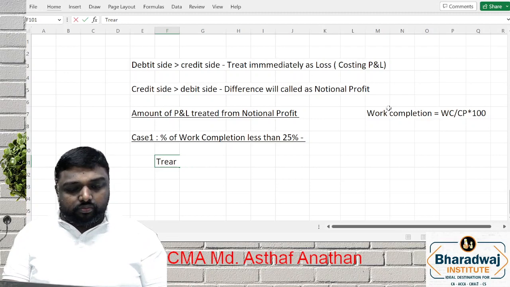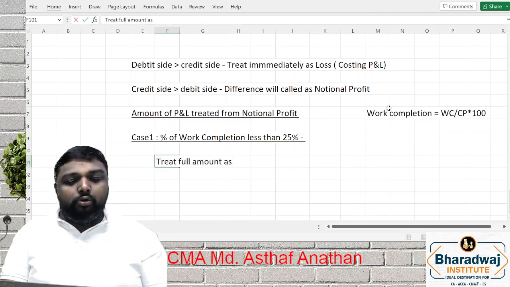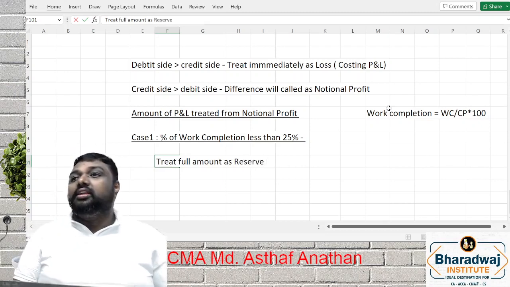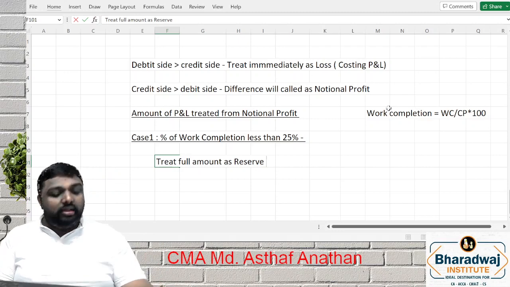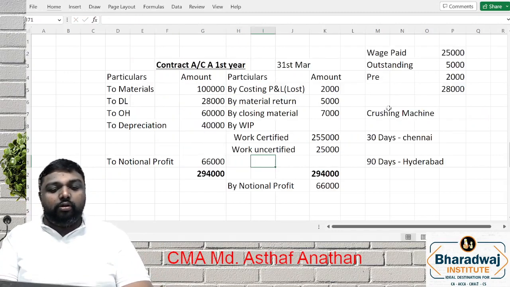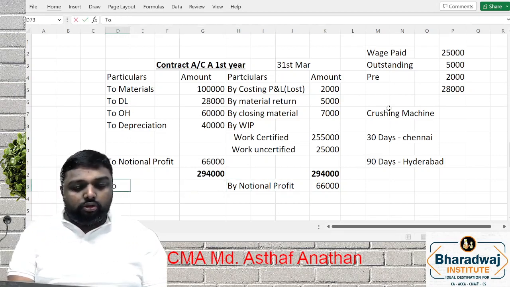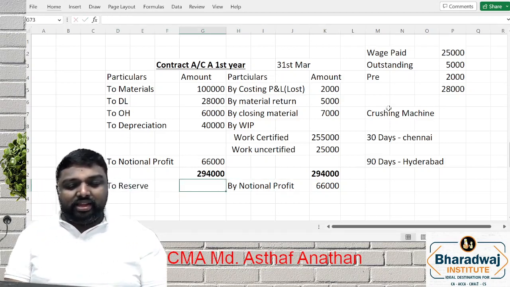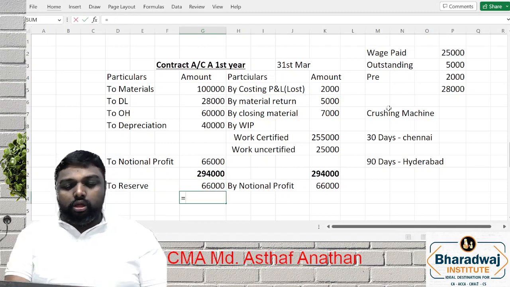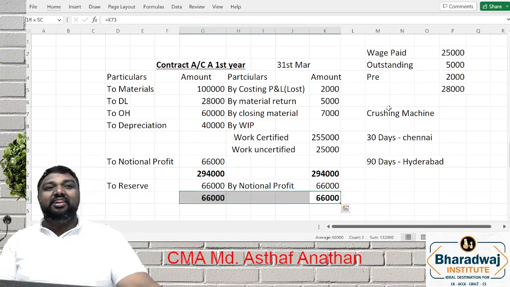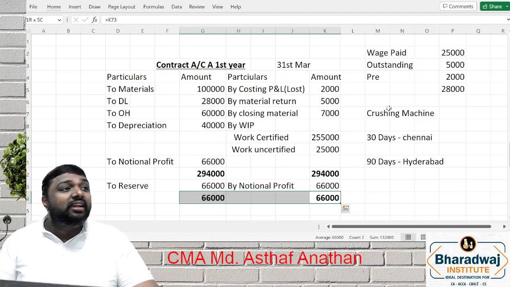Treat the full amount as reserve. What do they tell? Treat the full amount as what? Reserve. That means we have an excess amount of 66,000, and this full amount will go to reserve. You cannot treat any amount as a profit because you have just started.